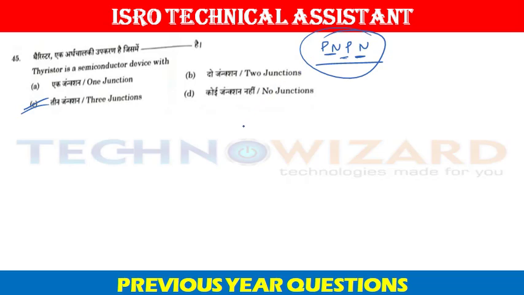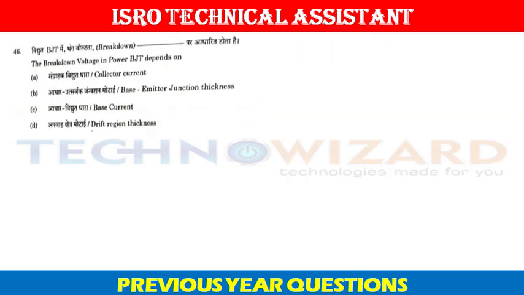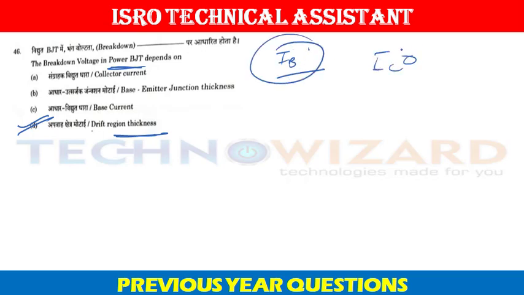Question number 46. The breakdown voltage in power BJT depends upon the drift region thickness. Remember this. The power BJT basically works in cutoff and saturation mode. In cutoff the base current IB is 0, then IC is 0, and then VCE, the collector to emitter voltage, will be maximum. Therefore there will be a large depletion region, so the breakdown voltage in power BJT depends upon the drift region thickness. That is option D.